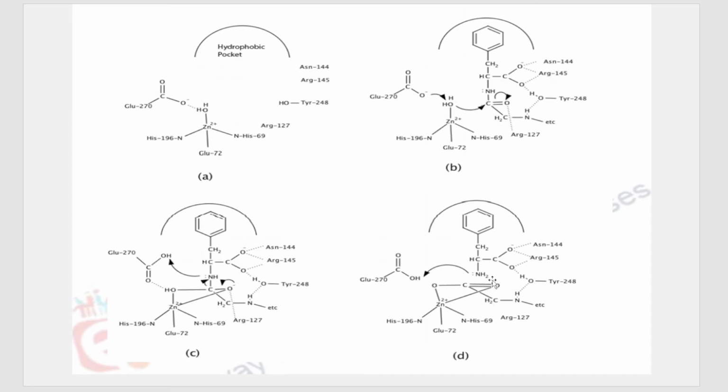So what do you get now? This group becomes NH2, and we have completed our work. Actually, we wanted to break this bond, correct, carbon and nitrogen, and we wanted to separate this CO group from this whole chain. So that is done. This has now become C double bond O. This bond is broken here. So this chain is free to move out. And we have cut off the head, that is the carbonyl terminal. And glutamate 270 is back with its original structure.